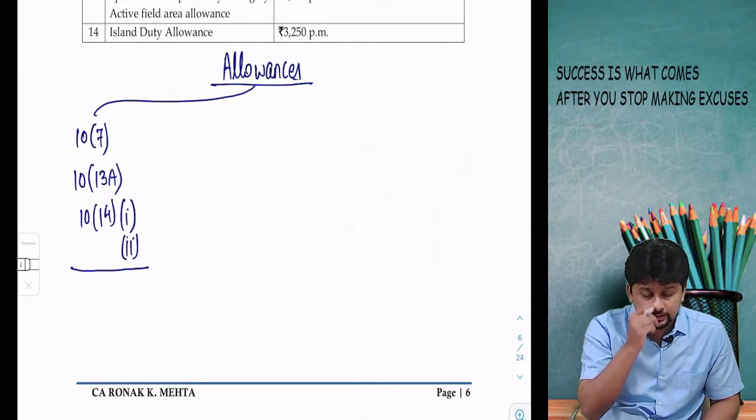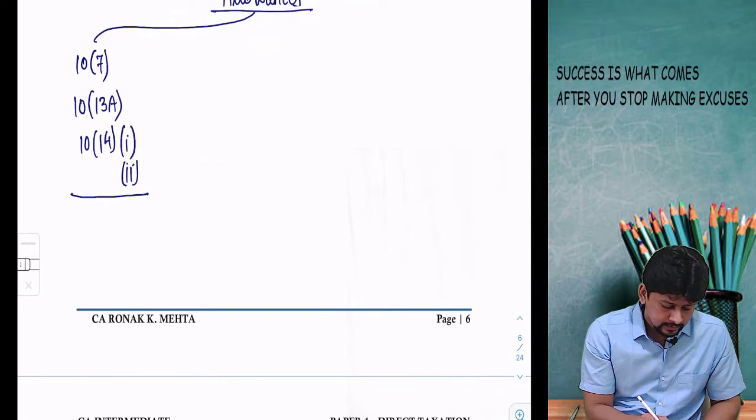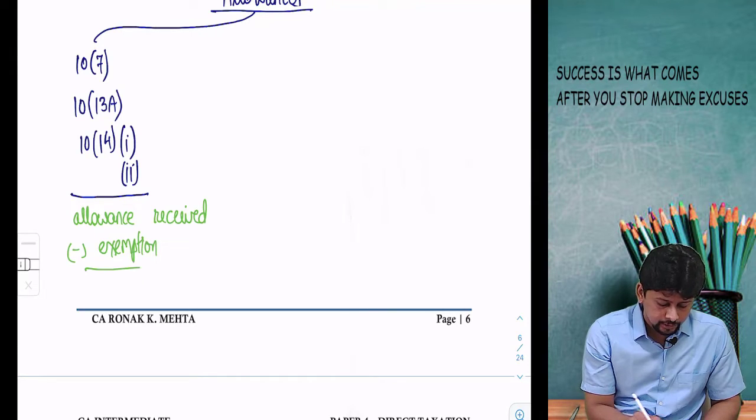Then my presentation will be very simple. I will say whatever is the allowance received minus the exemption as per the section, whichever section gives me the exemption, the balance amount is taxable.